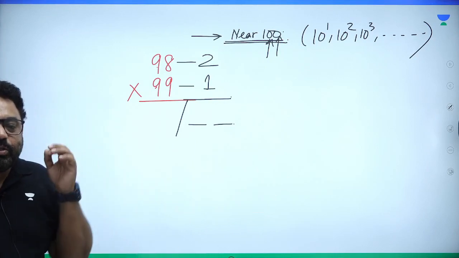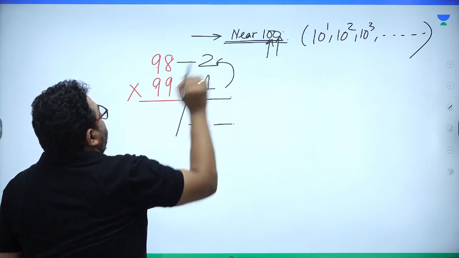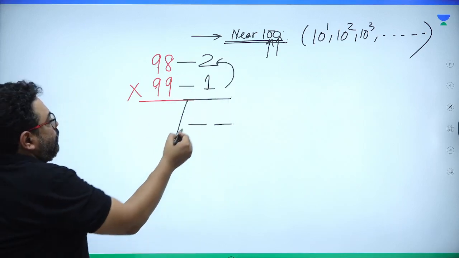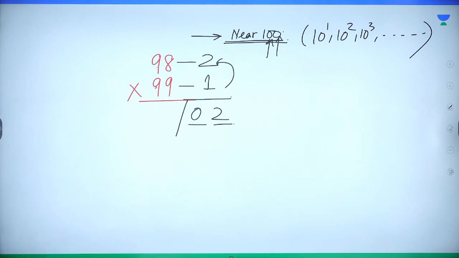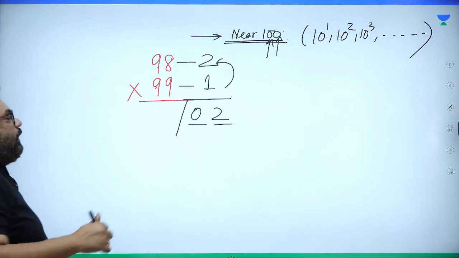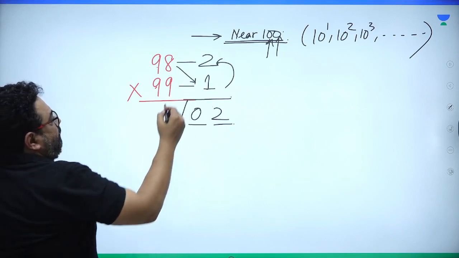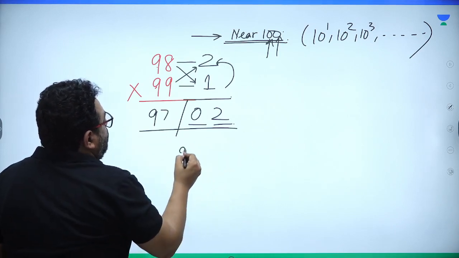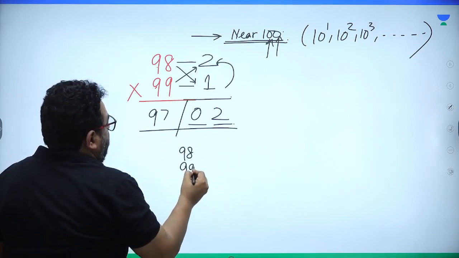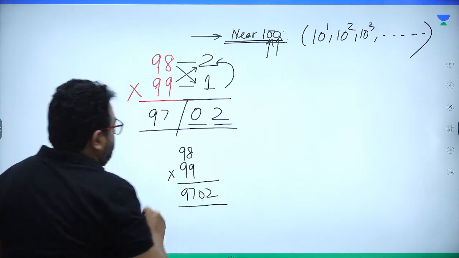Now it's so easy. Listen, what is 1 into 2? Multiply these two. 1 2s are 2, so 02, right? And then what is 98 minus 1? 97. What is 99 minus 2? 97. So 98 into 99 is 9702. So easy.